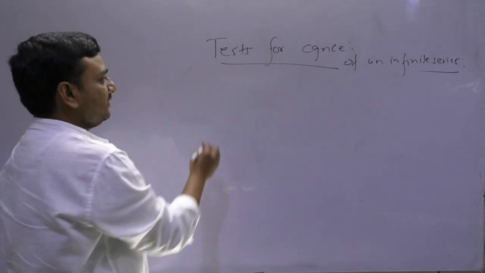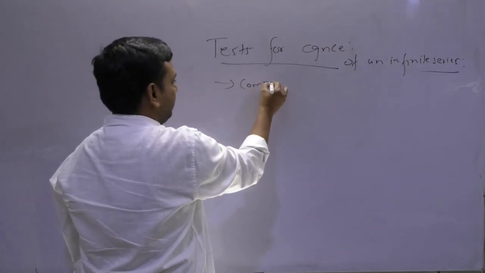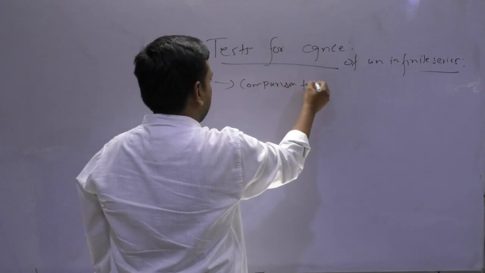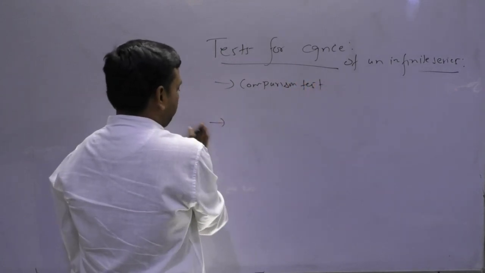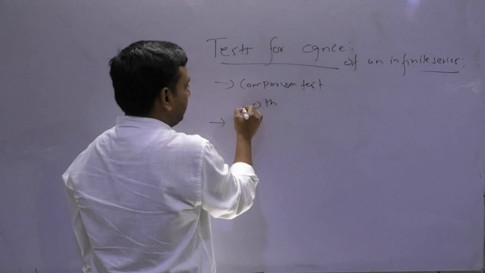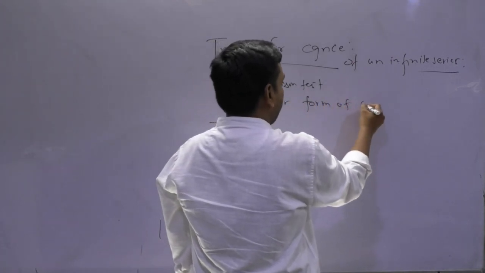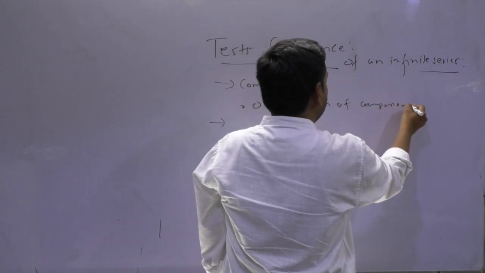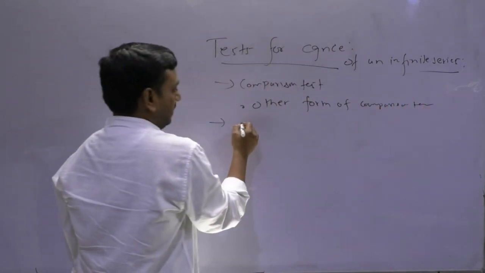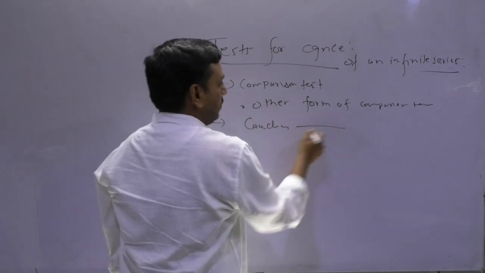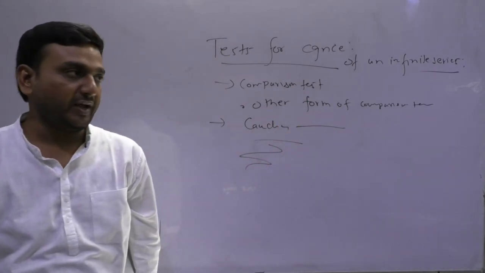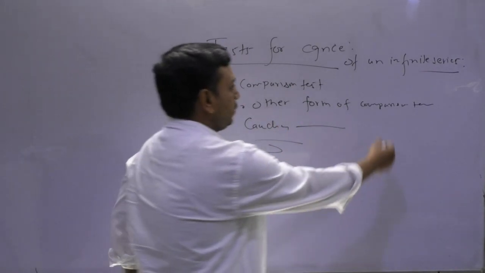Here what I will be doing is, number first, let's say the comparison test. Okay, there will be some other form of the comparison test. There will be 2 forms here. Other form of comparison test, Cauchy's nth root test, Abel's test, and so on. Fine. What you need to do is,